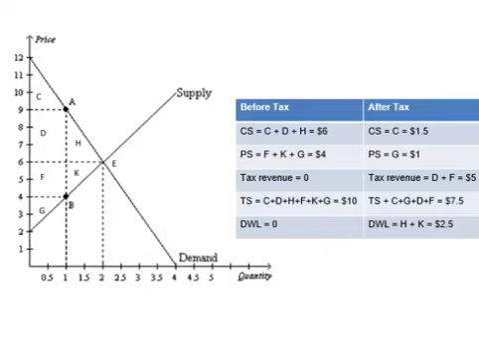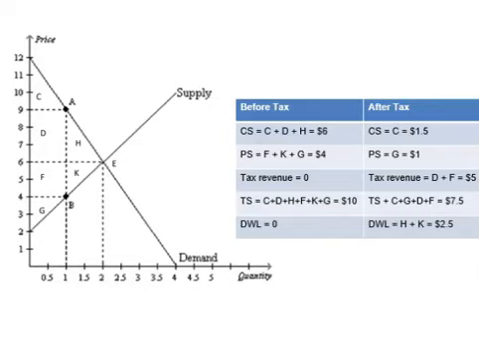Before the tax, producer surplus is the triangle beneath the equilibrium price and above the supply section. So it includes the areas F, K, and G. Assume they are combined into a triangle. Using the triangle area formula, you can get producer surplus equals $4. Before the tax, tax revenue is 0 and there is no deadweight loss. In this case, the total surplus equals consumer surplus plus producer surplus, and it equals 6 plus 4 equals 10.